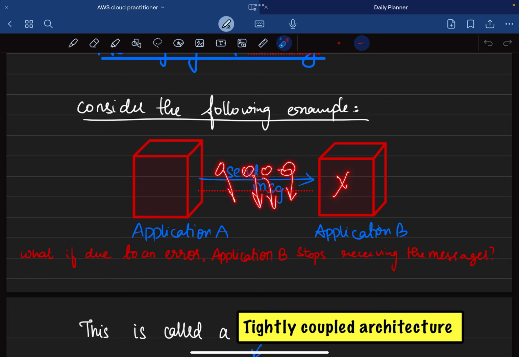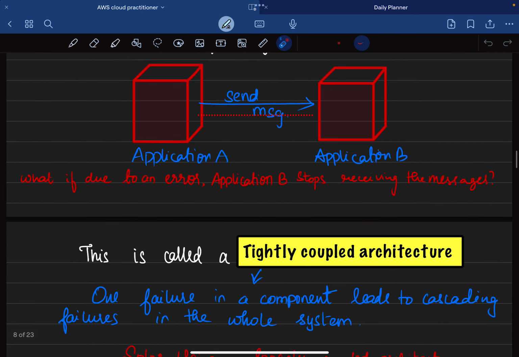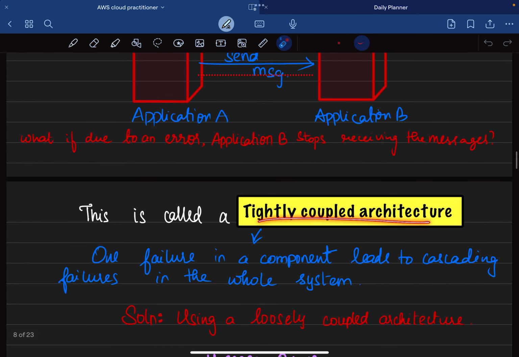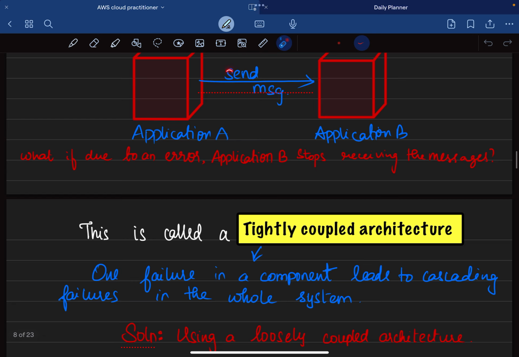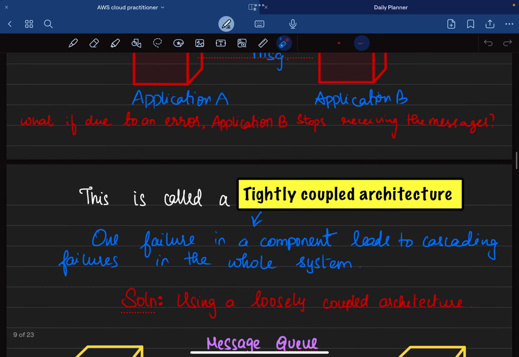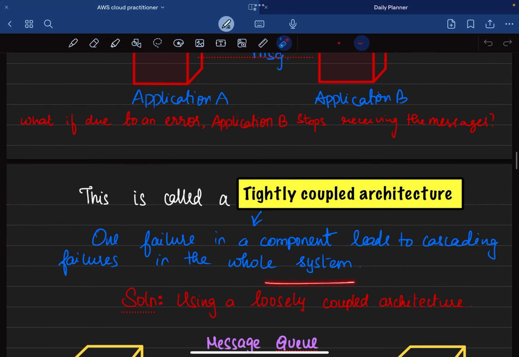As all these messages are being dropped out, the purpose of application A stops and ultimately application A too fails. So this is called a tightly coupled architecture. One failure in a component leads to cascading failures. Cascading failures, as in ultimately all these messages are dropped and then application A stops, right? This is what is called cascading failures in the whole system.